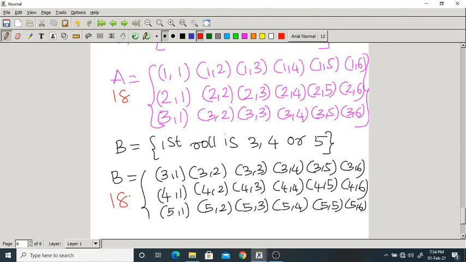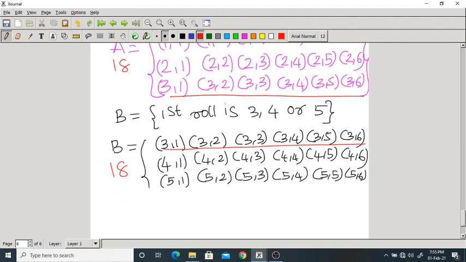But how many are in common? The common elements between event A and event B. How many are there? You check. So 3,1, 3,2, 3,3, 3,4, 3,5, 3,6. So the last row of this and the first row of this, they are in common. Only common are how many? So I'm not writing anything else. A intersection B has got how many elements? 6.